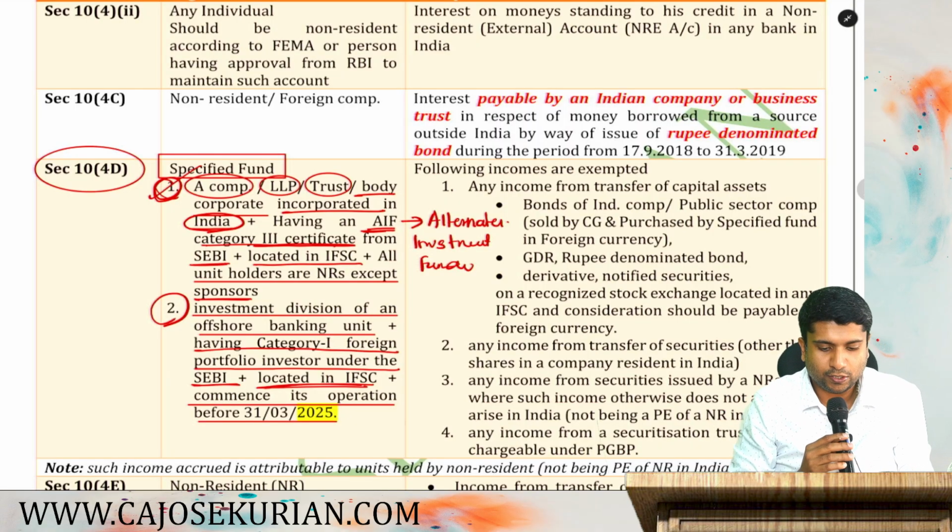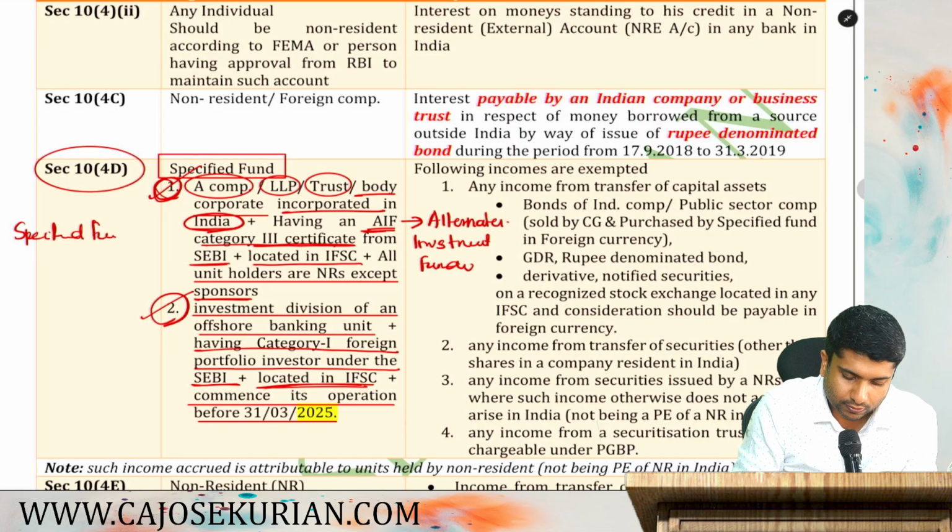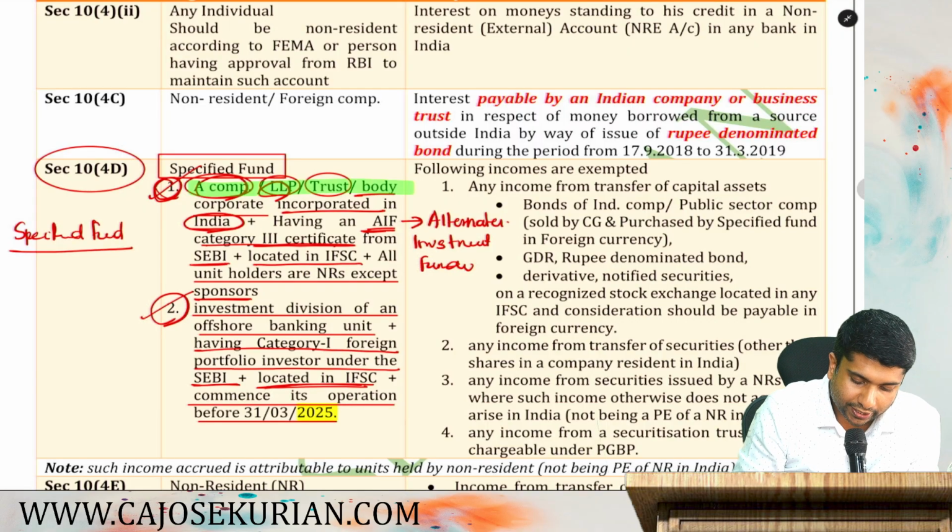So listen, two types of persons are normally called specified funds. Number one, we can say a company or an LLP or a trust or a body corporate incorporated in India having AIF category 3 certification from SEBI located in IFSC. All unit holders are NR except sponsors.